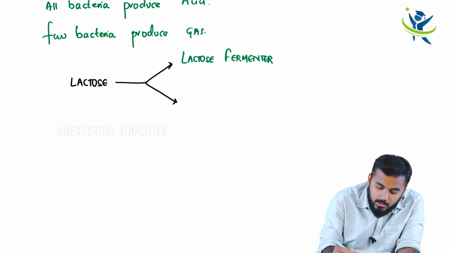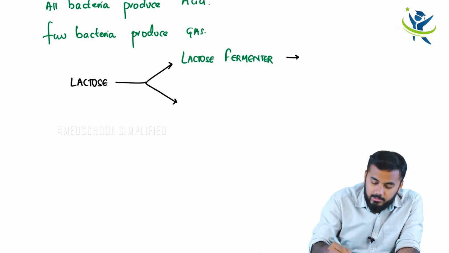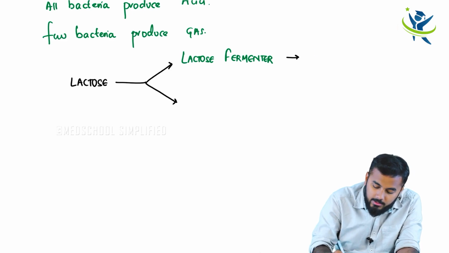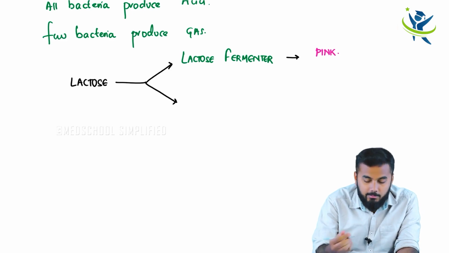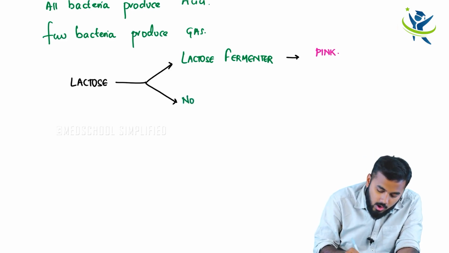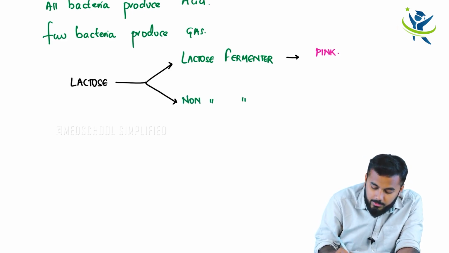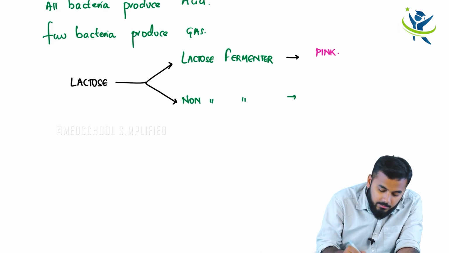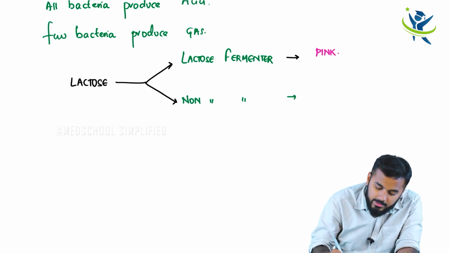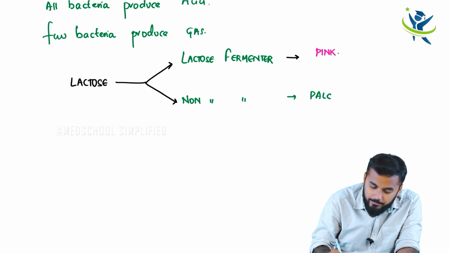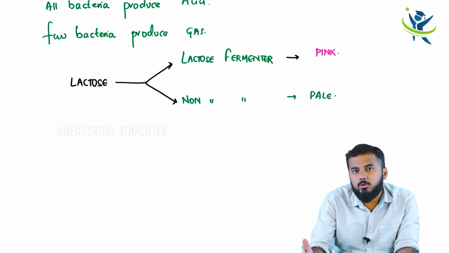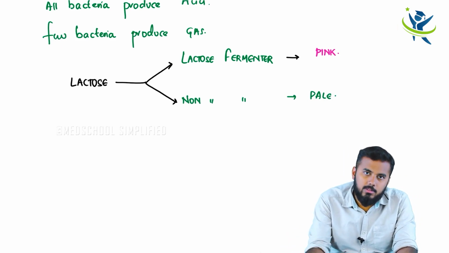The entire medium will turn to which color, guys? The entire medium will turn pink. If it is not able to ferment, this is called a non-lactose fermenter. Then the entire medium is going to be pale. If it is pale, you have to think that acid is not released.